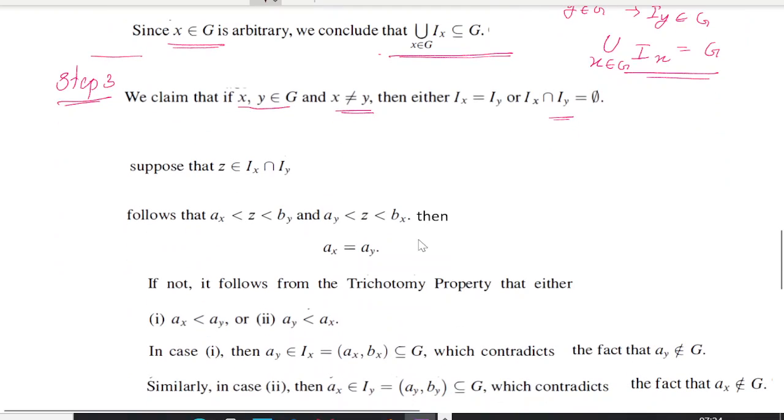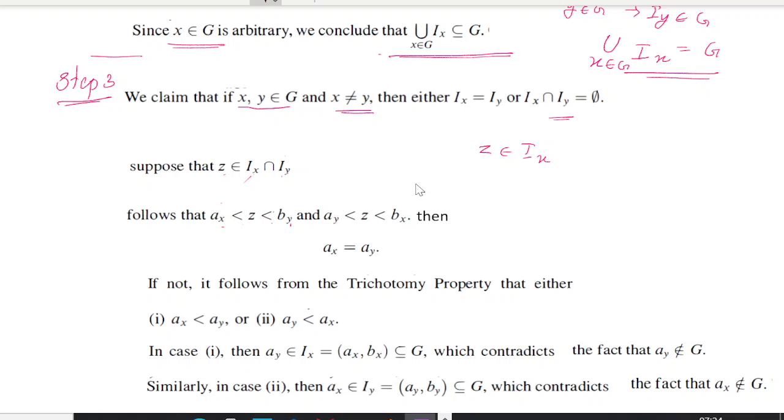So suppose some z belongs to Ix intersection Iy. Now Ix and Iy were defined with infimum Ax and supremum By. So if z belongs to Ix intersection Iy, then Ax less than z less than Bx, right? This follows from z belonging to Ix.